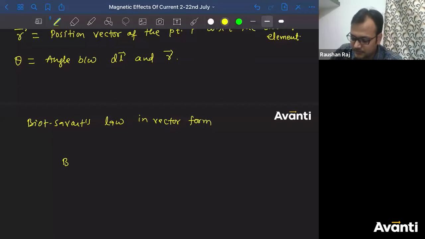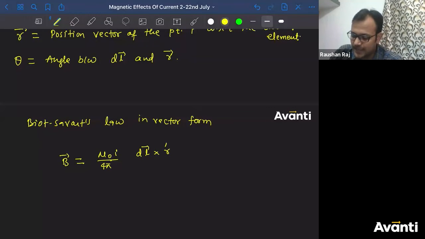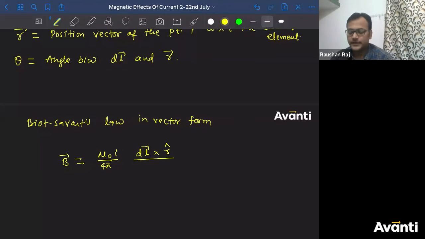And I can write B vector as mu naught by 4 pi, or k, into I, or I'll write directly mu naught I by 4 pi into dl cross r cap divided by r square. R square or r cube? Tell me, children.